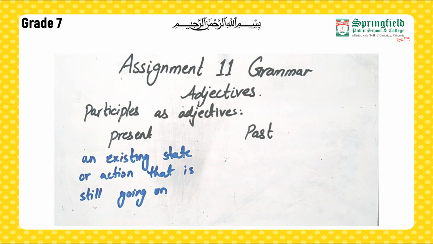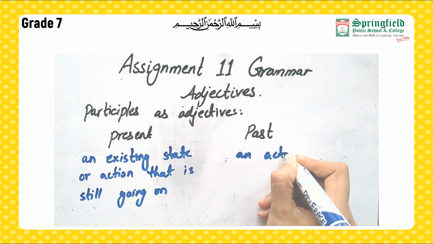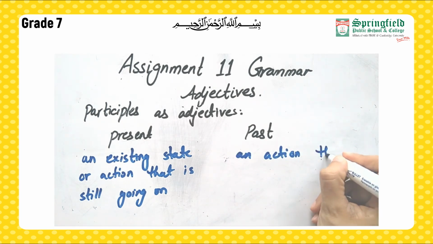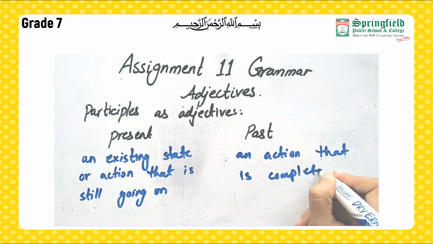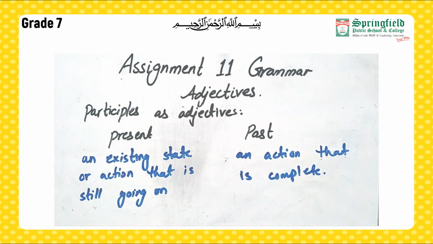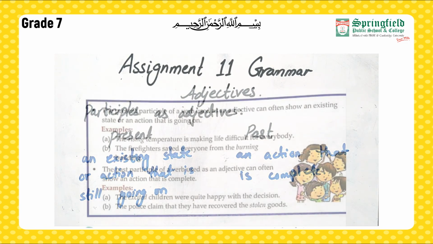An existing state or action that is still going on. Whereas past participle can be used as an adjective to often show an action that is complete, that has already completed, right? So you can see the difference between present and past participles, right? So present participles are for existing state, action that is still going on, and past ones are for the ones that have been completed.